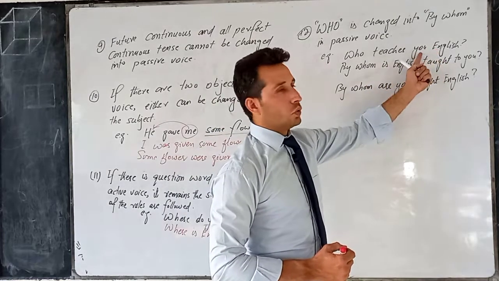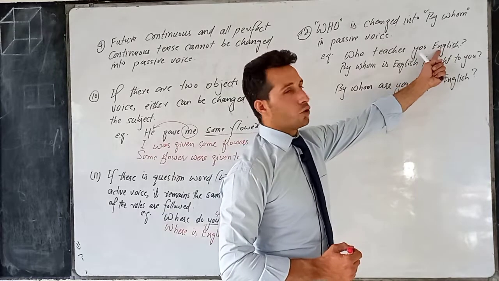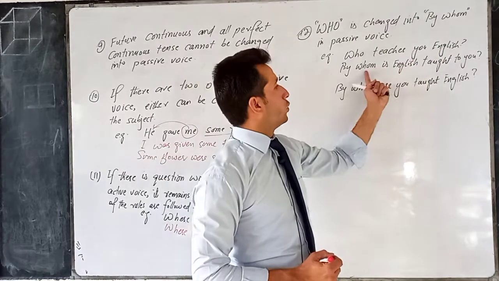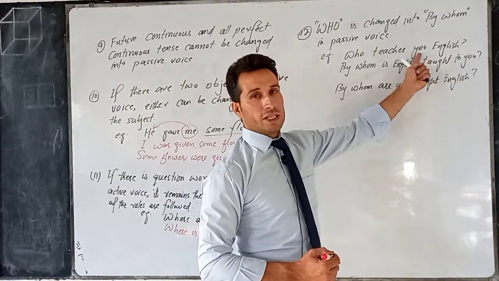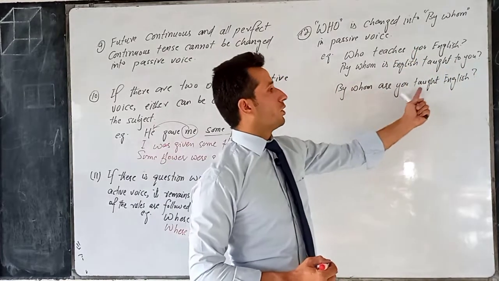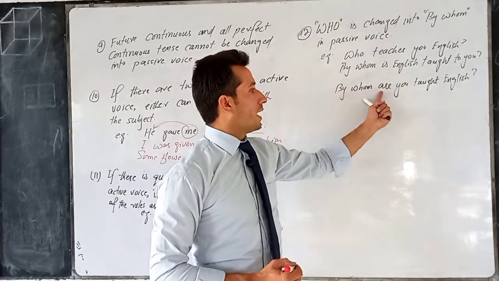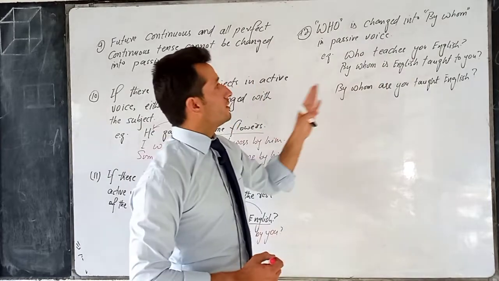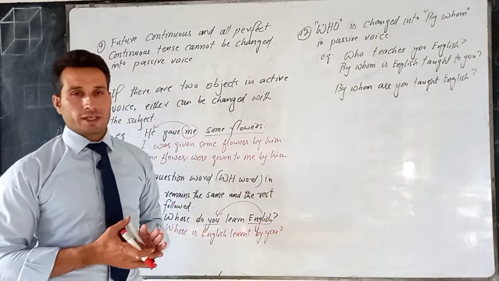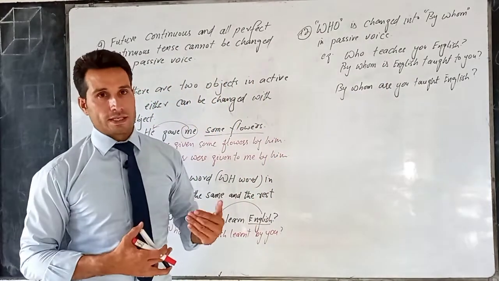English and you, both are objects. So if I want to change English with the subject, by whom is English taught to you? If I want to change you, by whom are you taught English? Now here it is "are" because of you and it is "is" because of English. So these are some of the basic rules for converting a sentence from active into passive voice.